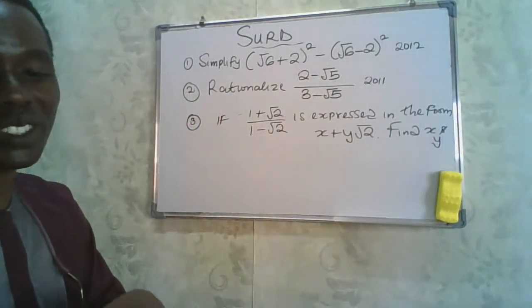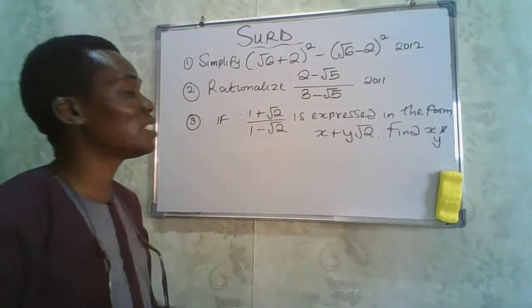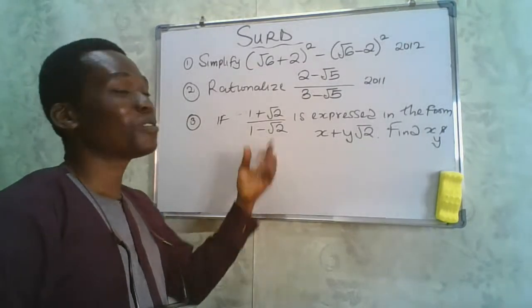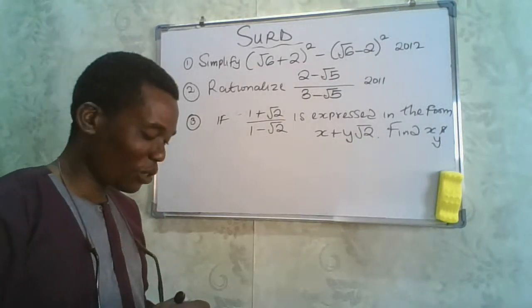I love that question. You're asked to find the value of x and y. So you have to solve this using rationalization.